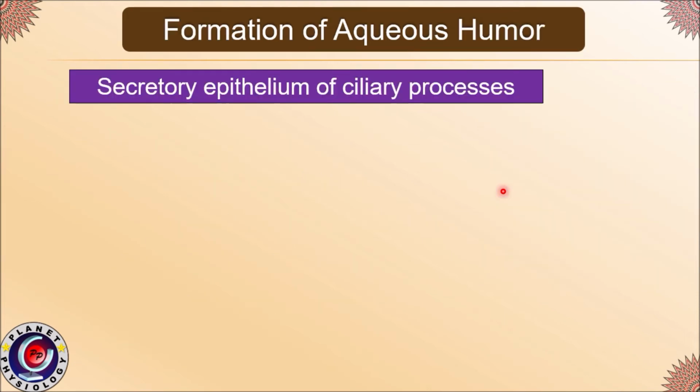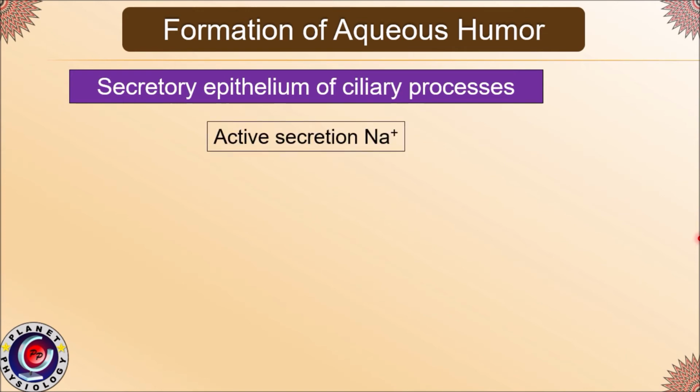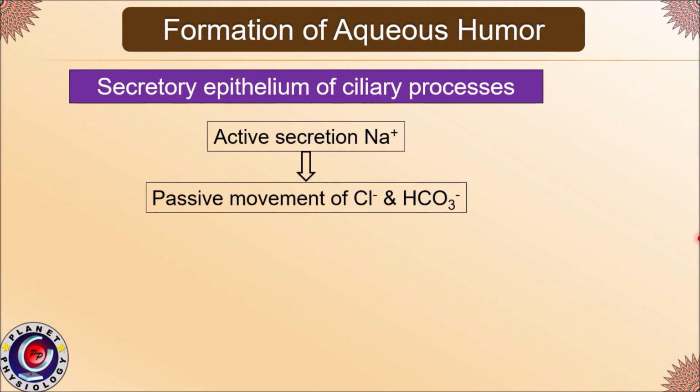Now let us see quickly how aqueous humor is secreted. The secretory epithelium of the ciliary processes actively secretes sodium into the anterior chamber. This sodium entry is associated with passive diffusion of chloride as well as bicarbonate ions. As these are osmotically active particles, they attract water molecules. That means water enters the anterior chamber by the process of osmosis.